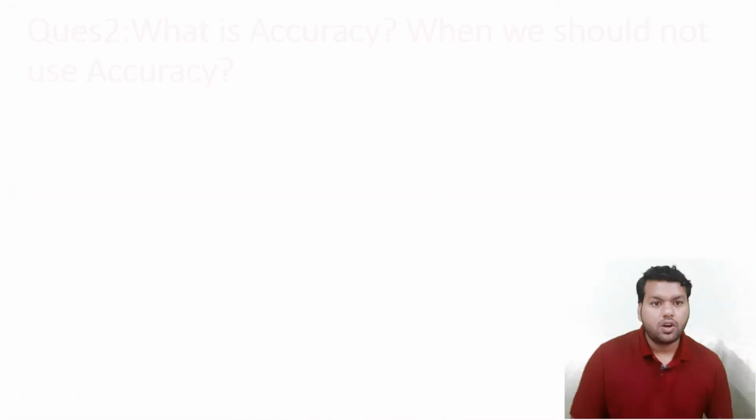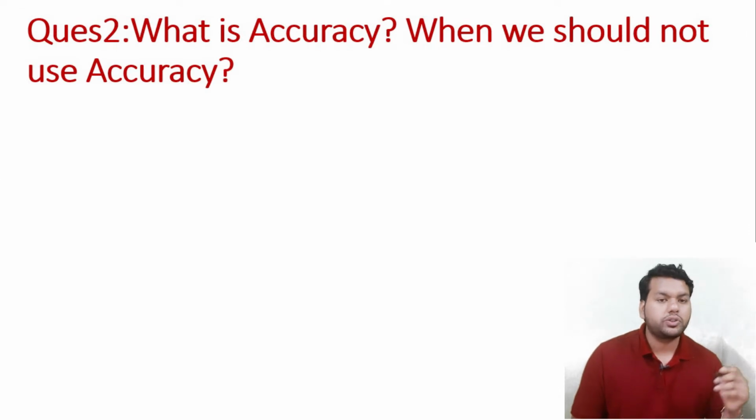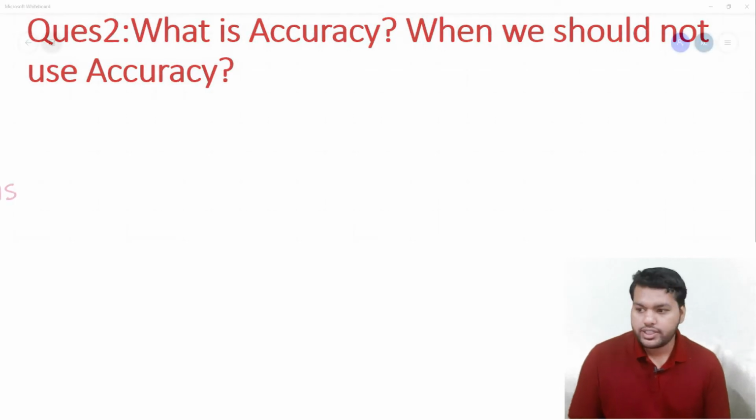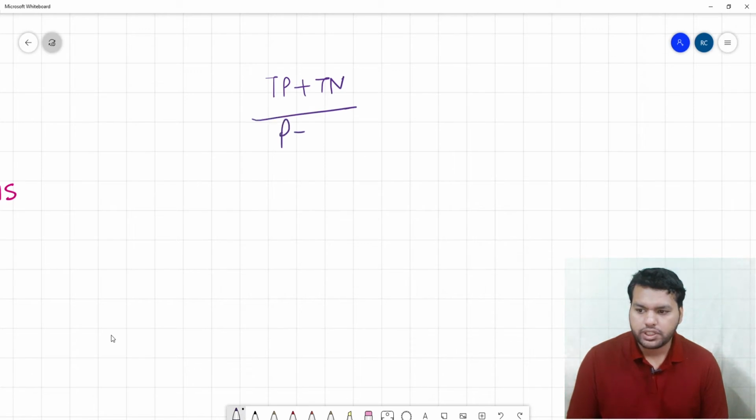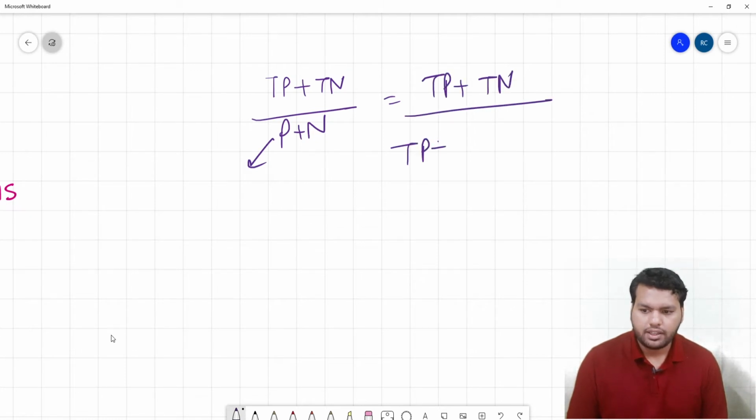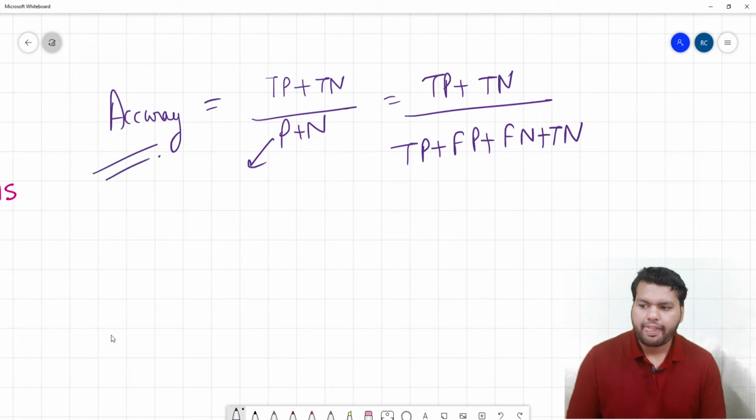The second question is, what is accuracy and when should we not use accuracy as a performance metric. Accuracy is also a performance metric which is used to evaluate the model performance. Accuracy is calculated as true positive plus true negative divided by total positive plus total negative, which we can write as TP plus TN divided by TP plus FP plus FN plus TN. So we calculate accuracy like this.